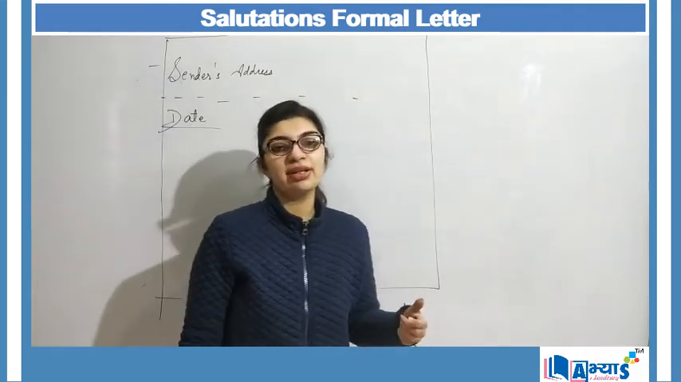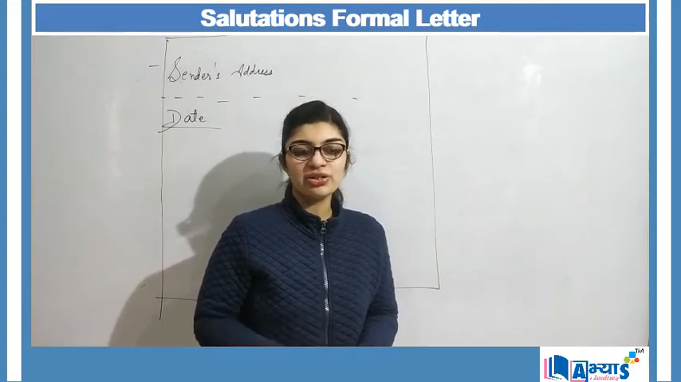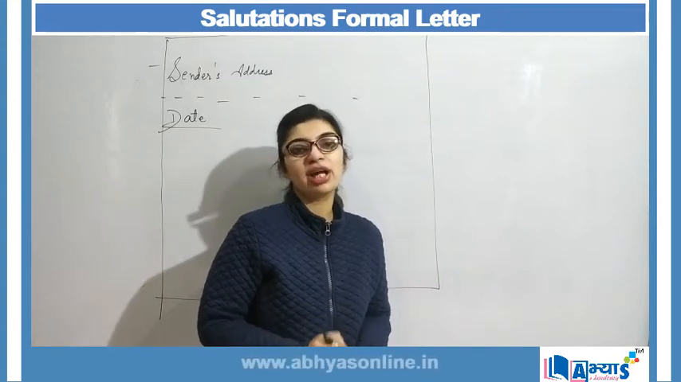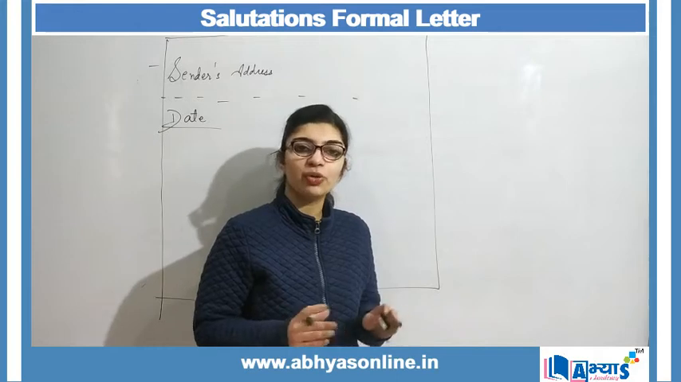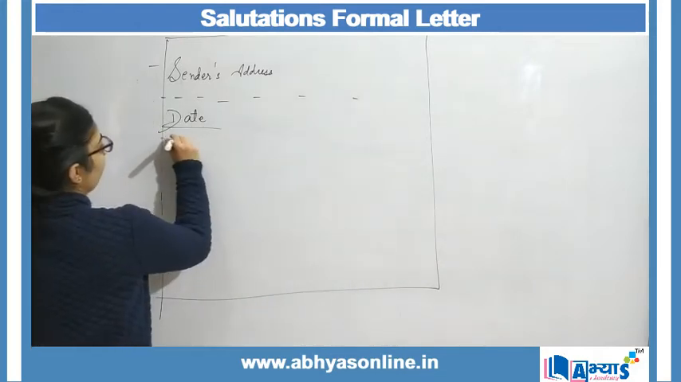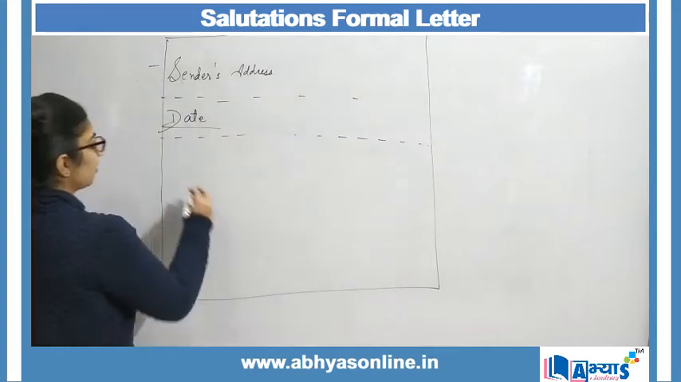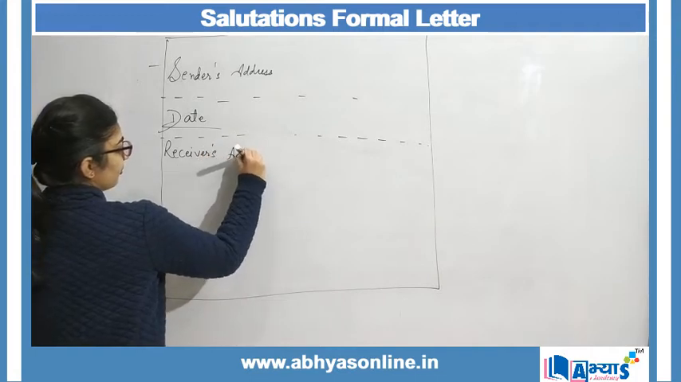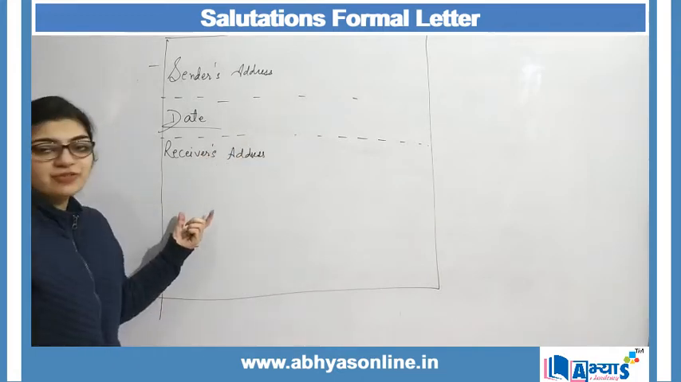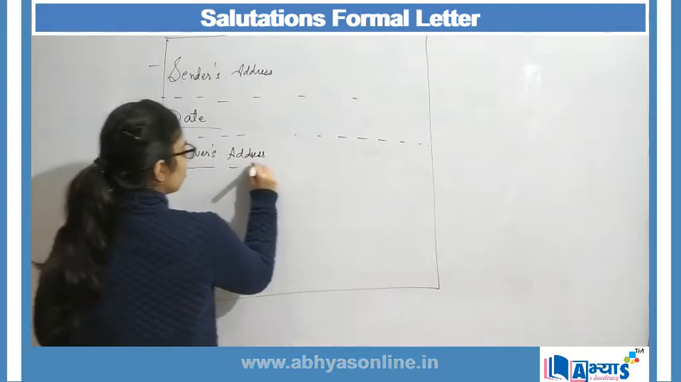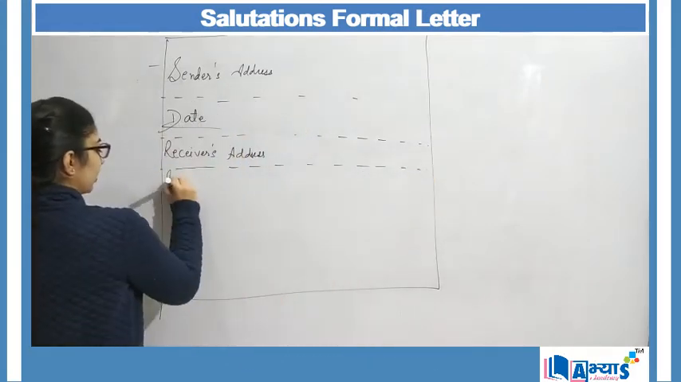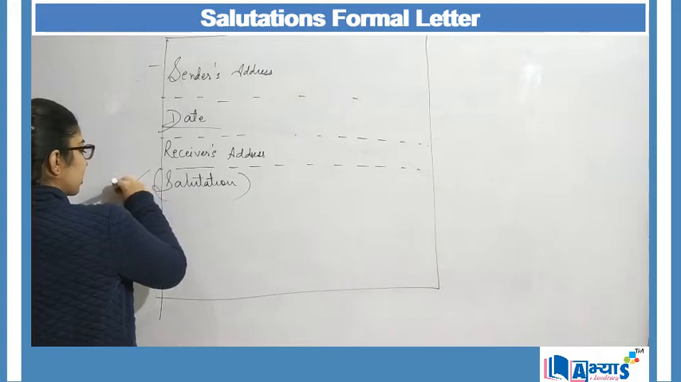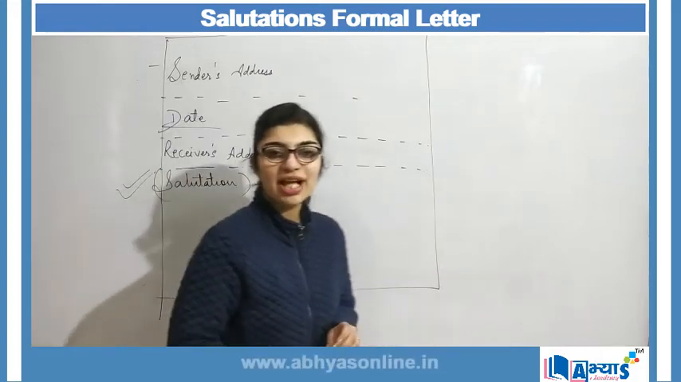That date can be the current date, or if there is a particular date or a particular month mentioned in our letter, then we need to write the date accordingly. Then again we leave a line, and with that we begin with the receiver's address. After mentioning the receiver's address, again we have to leave a line, and then we begin with the salutation. And this is what we are going to discuss today, which is salutation.